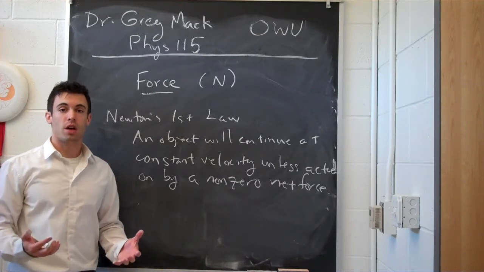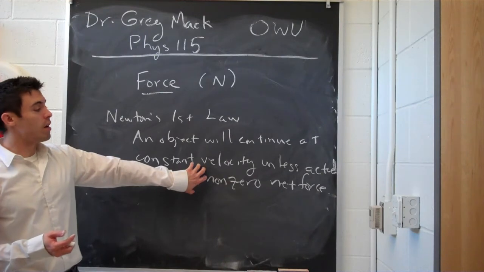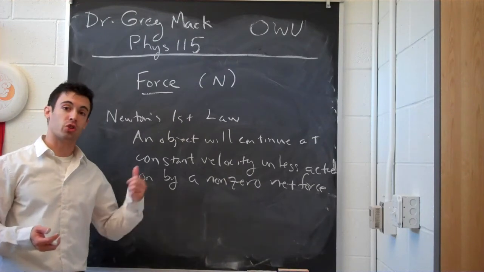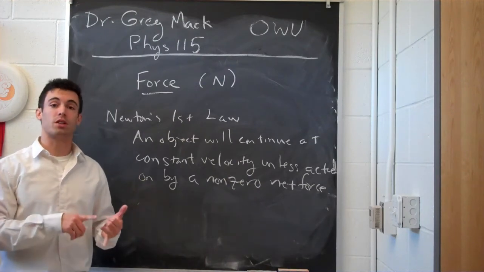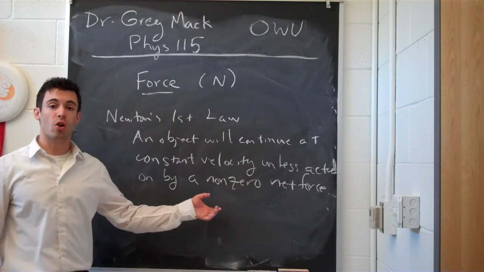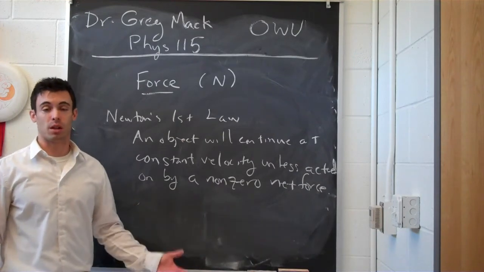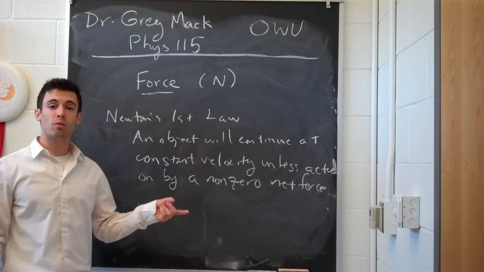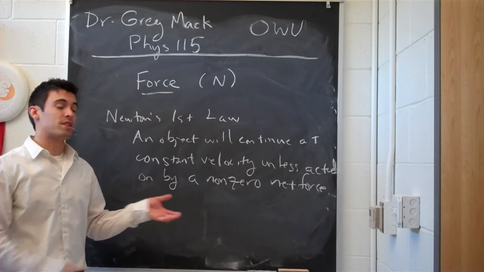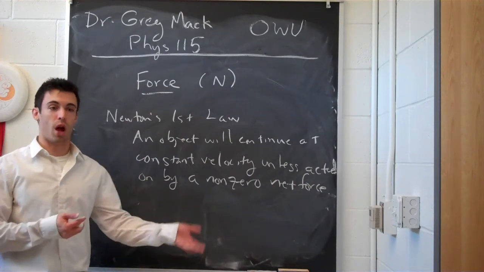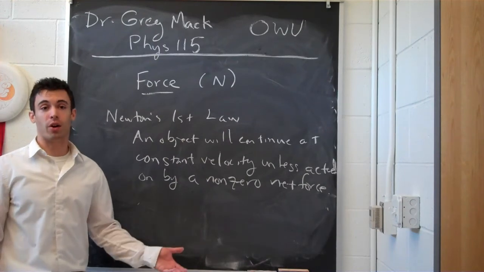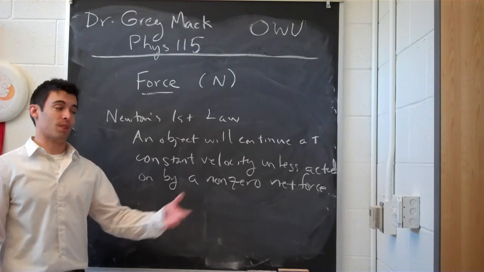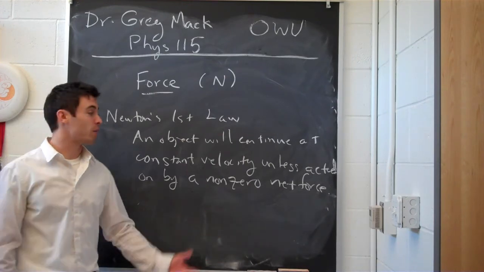So what that is saying is if you have different pushes or pulls that are acting on an object, then if there is some non-zero resulting force of that, then an object will change its velocity, meaning either its speed or its direction. If there is no non-zero resulting overall force acting on an object, it will just keep on keeping on. It will keep on doing what it's doing. So it will either move in the same direction with the same exact speed, or if it's at rest, then that means it will just stay at rest. So a rock will stay on the ground unless you kick it, or unless something else happens to it to actually move it. Otherwise it will still be there until something happens to the earth. Okay.